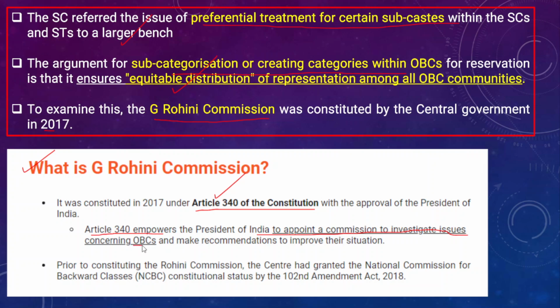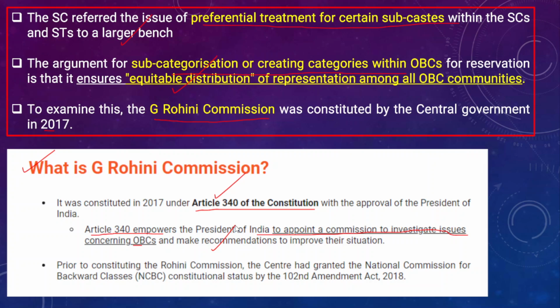Article 340 empowers the President to appoint a commission to investigate the issues which concern OBCs, and the commission can make recommendations to improve their existing situation. This is what Article 340 specifically talks about. So taking powers from this particular article in the Constitution, the Indian President appointed the Justice G. Rohini Commission for the subcategorization of OBCs. I am repeating it again and again so that you will understand the basic concept behind subcategorization of OBCs.